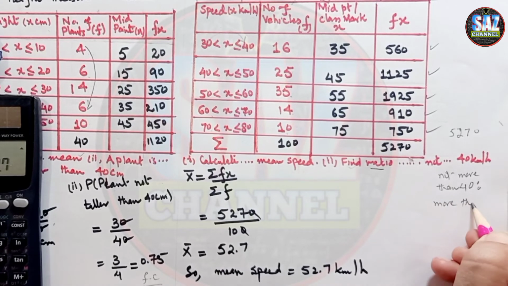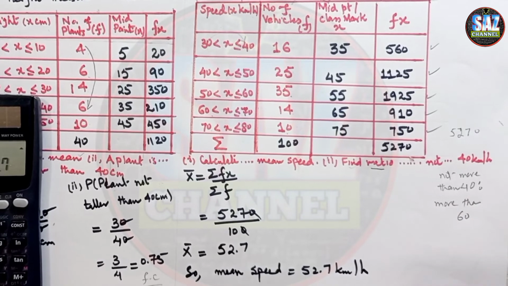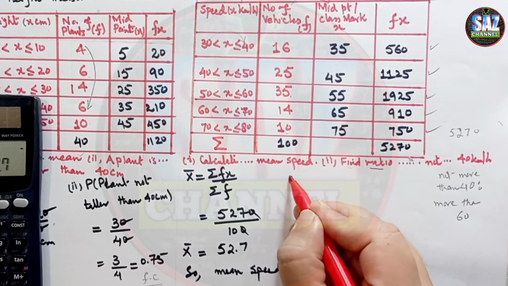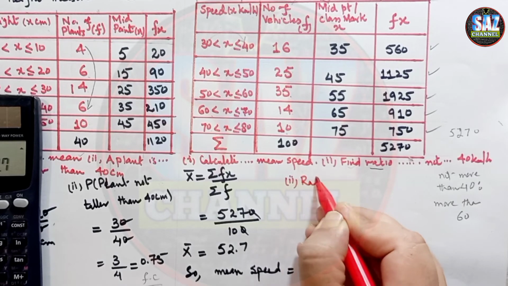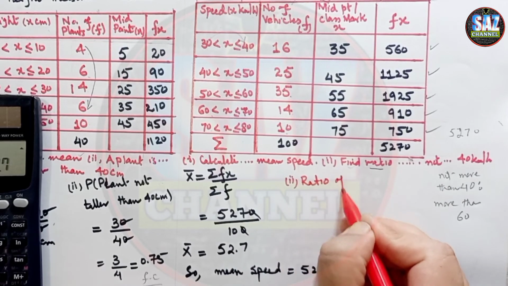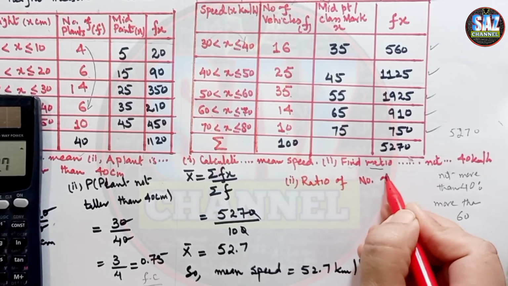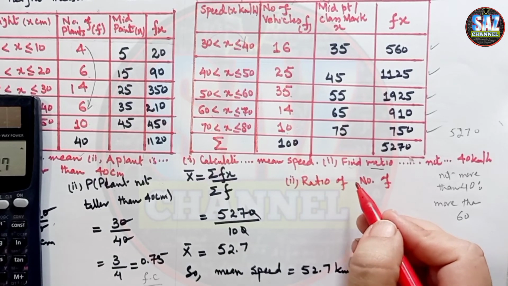Now let's try to understand the question from the table. We have to find the ratio of the number of vehicles.